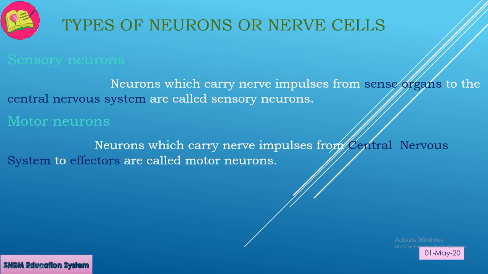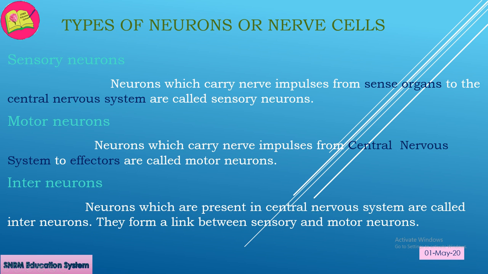Effectors are human body parts which respond on receiving message from central nervous system. Muscles and glands in the body act as effectors. Third type of neurons is interneurons. Neurons which are present in central nervous system are called interneurons. They form a link between sensory and motor neurons.